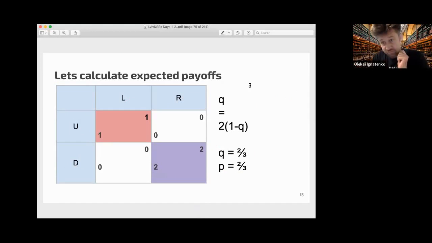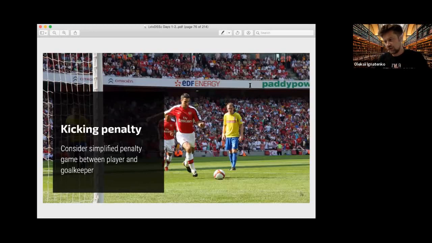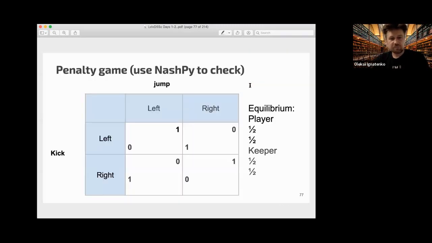Okay, we will try to explain it a little bit more in detail. It's also a very common example of game theory. Imagine penalty kicking, a simplified game between a player and a goalkeeper, and we can present it as a matrix.